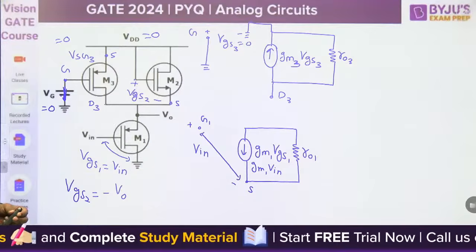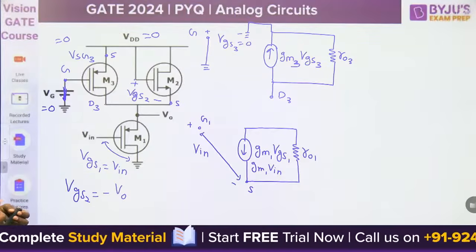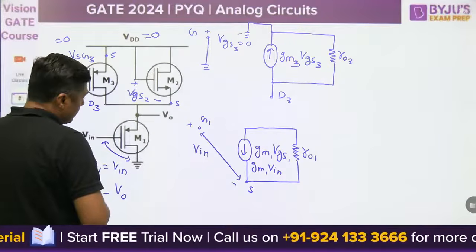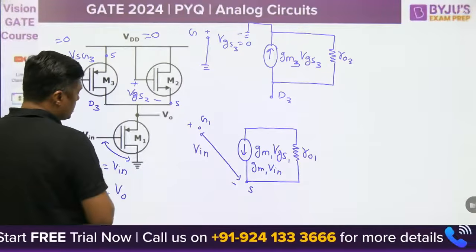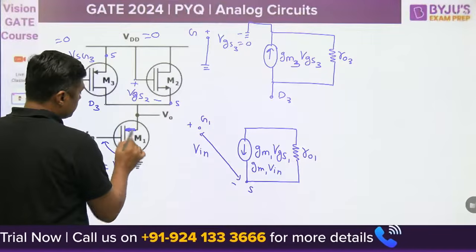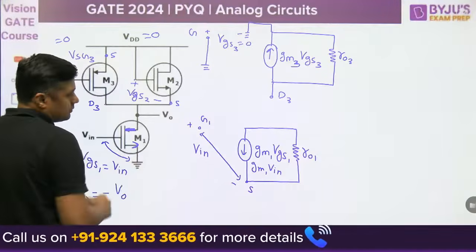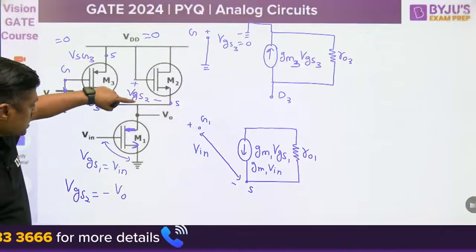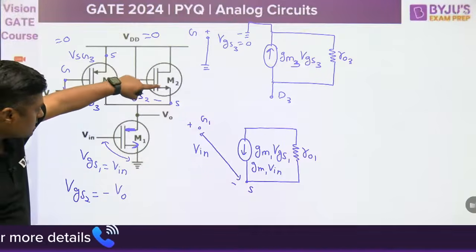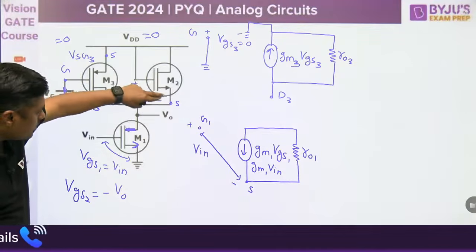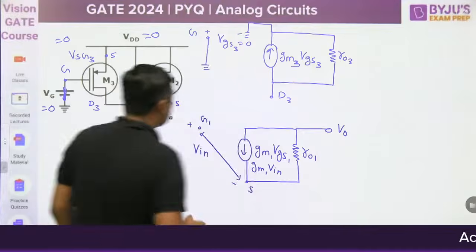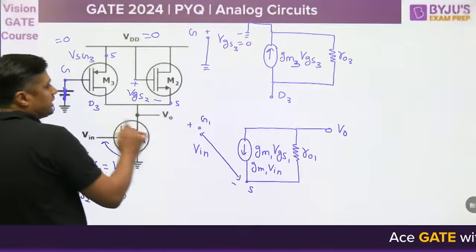Then again watch this. This is the model: this is M2, this is M1, and we are taking the output from this. This D3 is connected here.